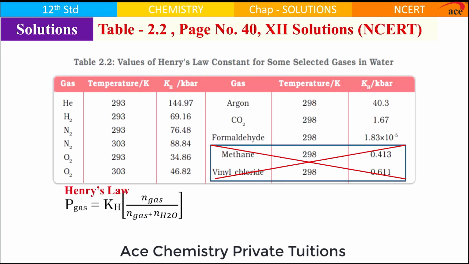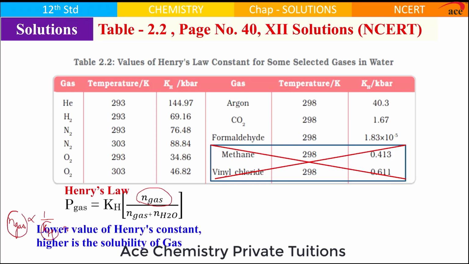Now, Henry's law says this: pressure of a gas is Kh, Henry's law constant, times the number of moles of a gas divided by the total number of moles. The number of moles of gas is that moles of gas which is dissolved in water, and it is inversely proportional to Kh.